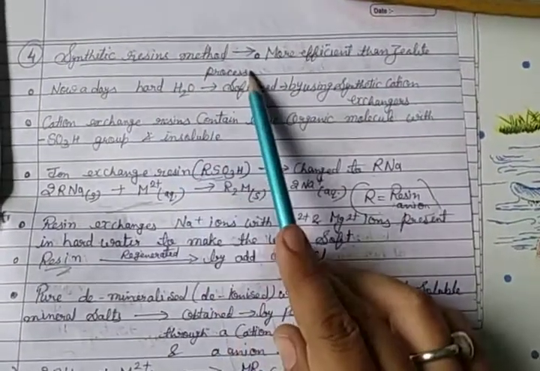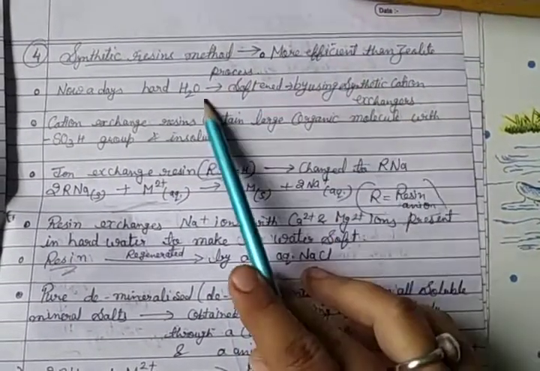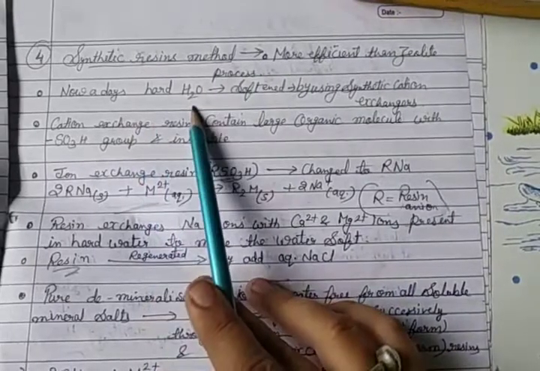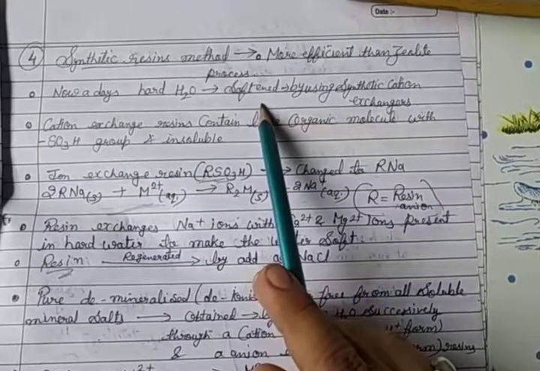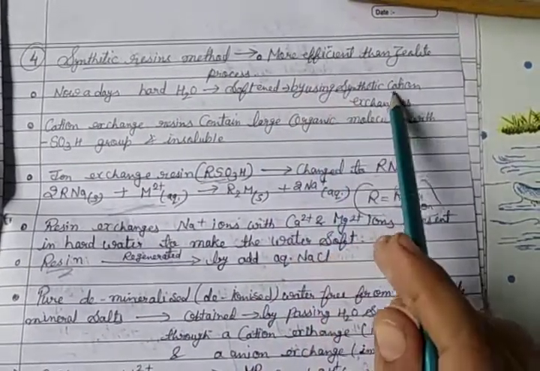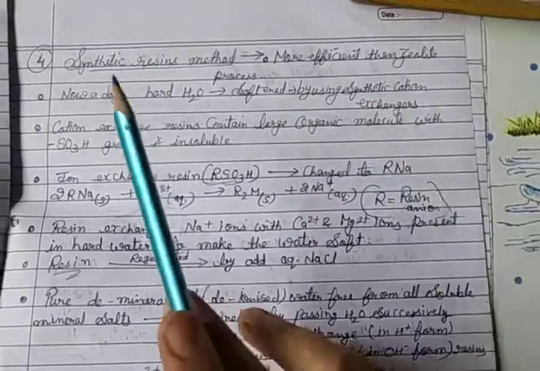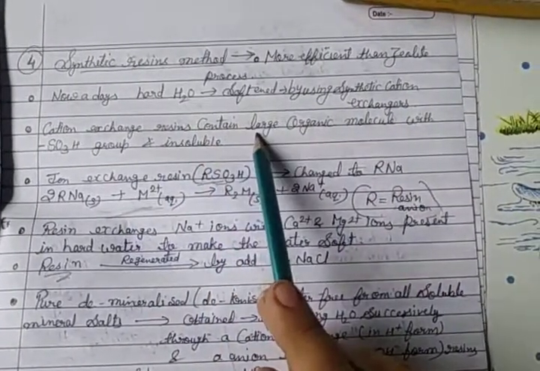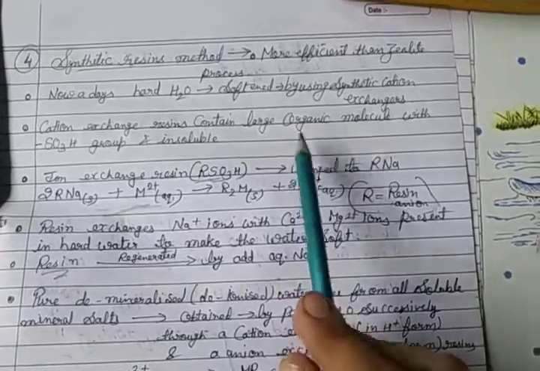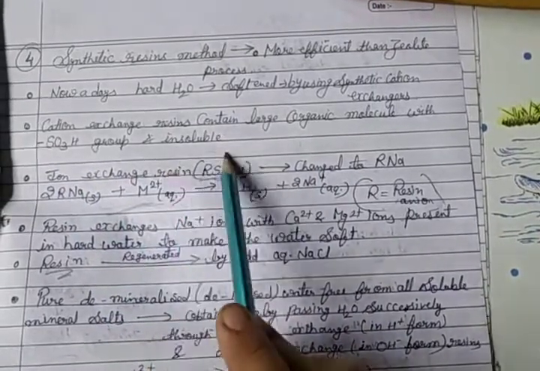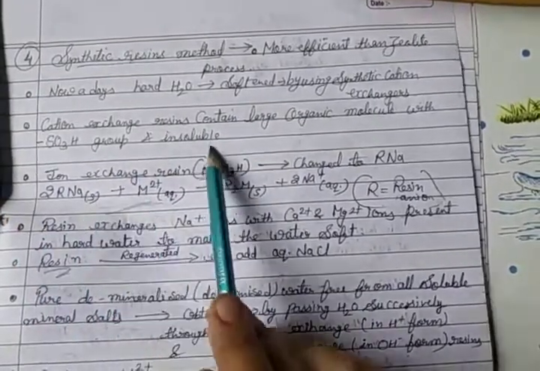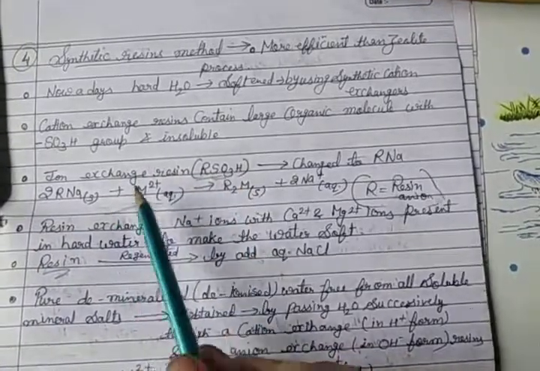So the synthetic resin method is more efficient than zeolite, and nowadays hard water is converted into soft water using synthetic cation exchangers, which have large organic molecules with SO3H groups and are insoluble. First, the ion exchange method changes to RNa.